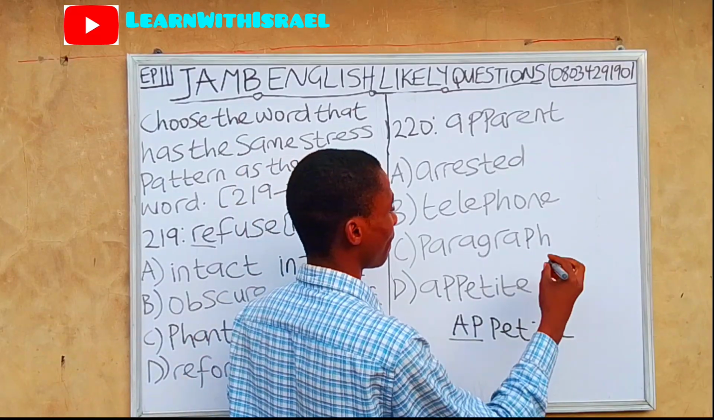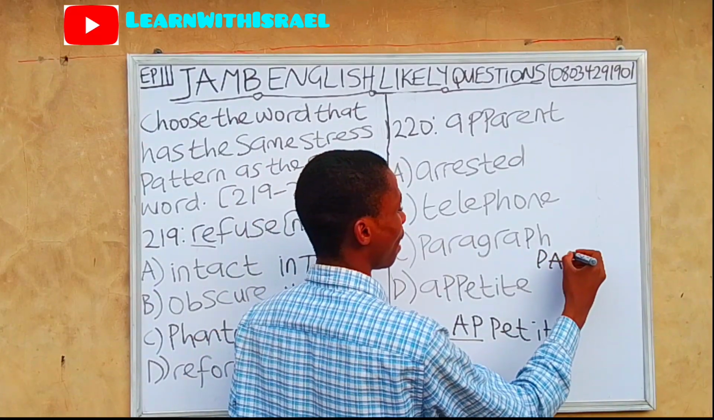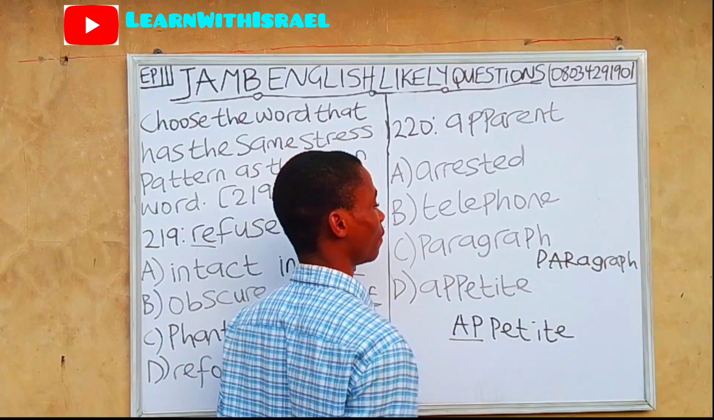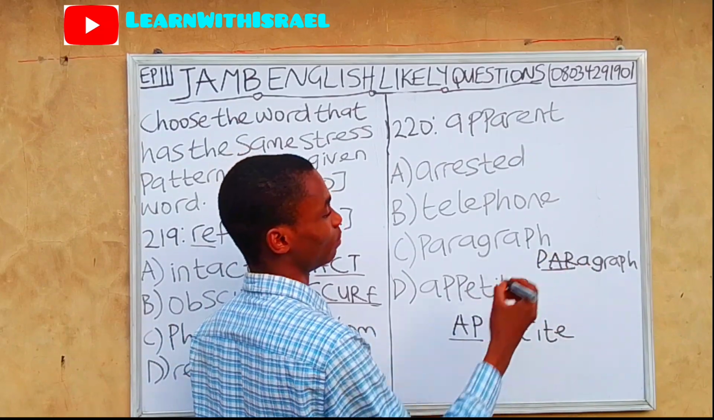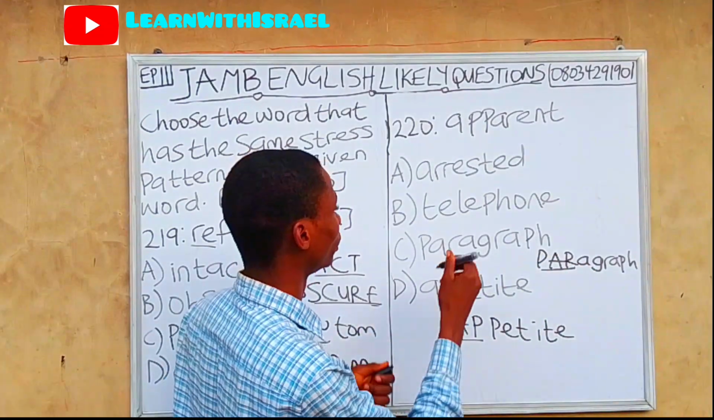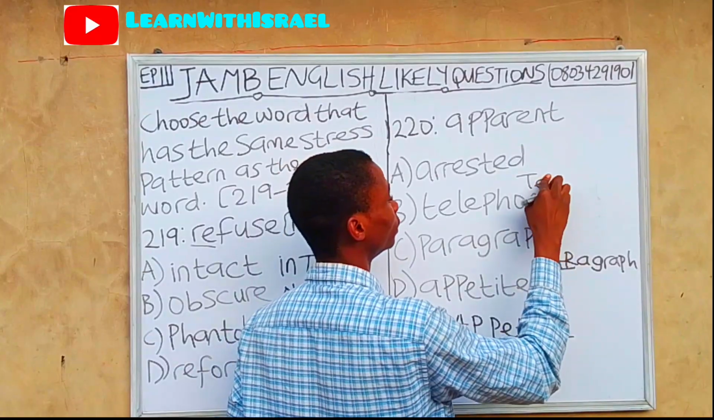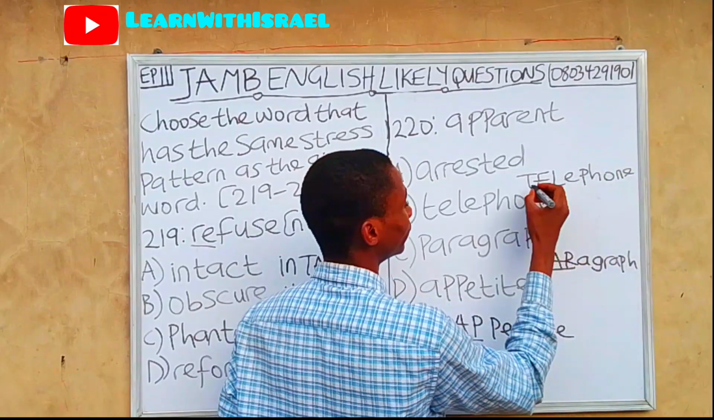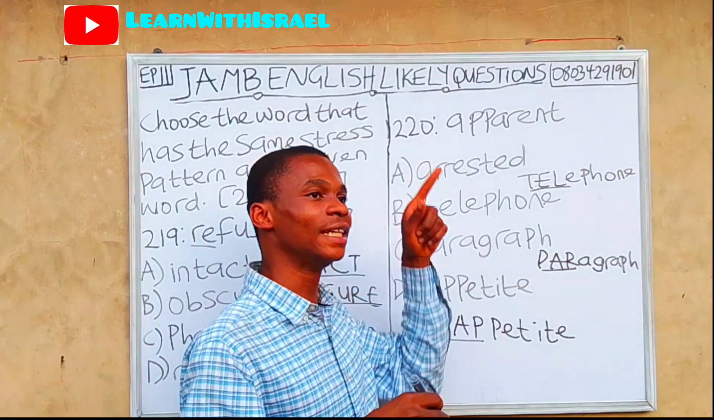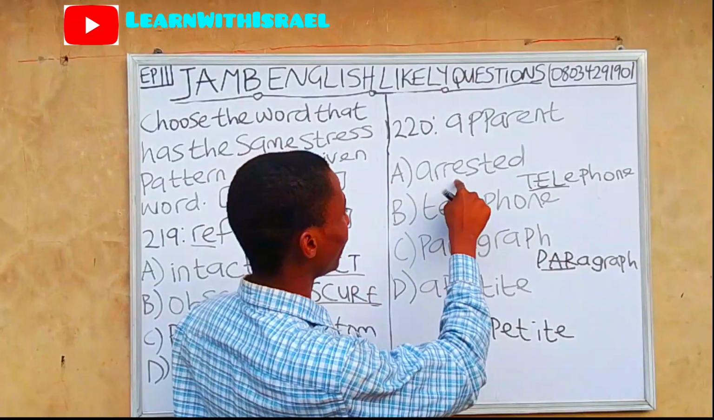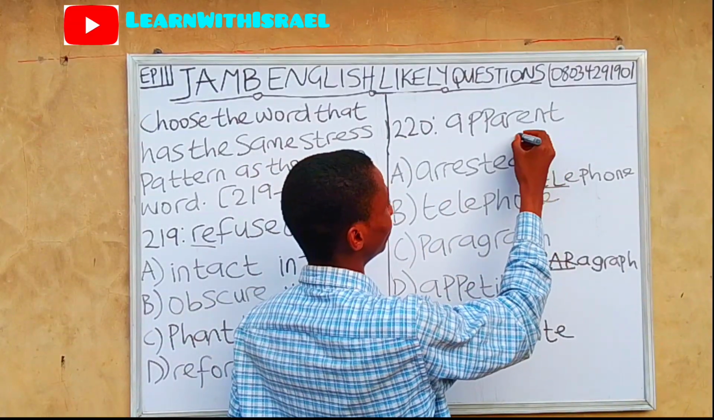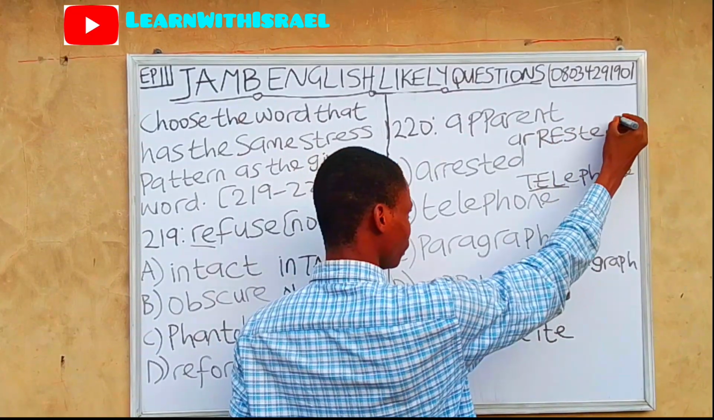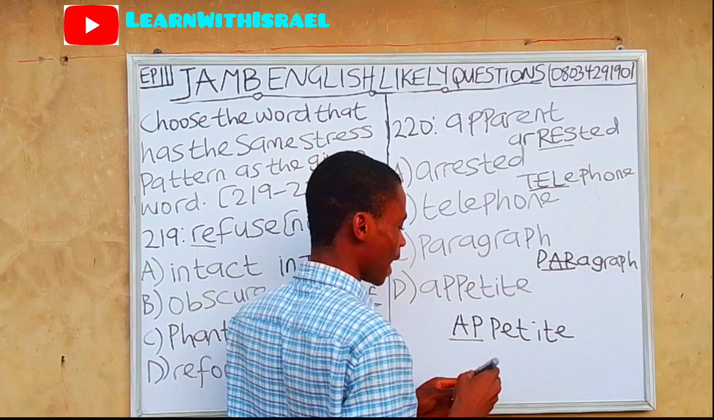So let's check option C. Paragraph. The first syllable is the one that is stressed. For option B, telephone. It is also tel that is stressed. Telephone. For arrested, it is written as arrested. So the second syllable is the one that is stressed.